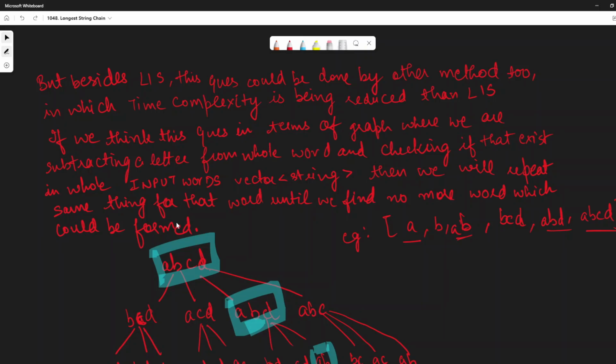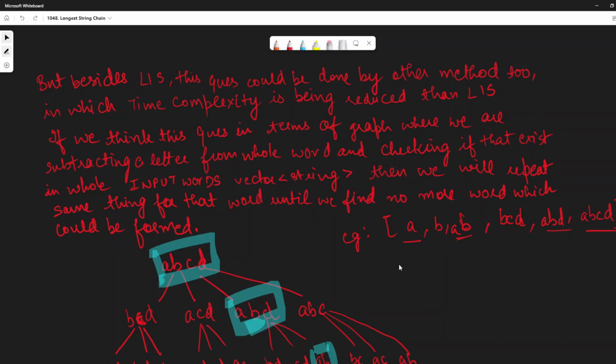This is the main intuition behind that particular solution which we could form rather than going ahead with the LIS solution. Although the LIS solution is somehow the most simplified one,